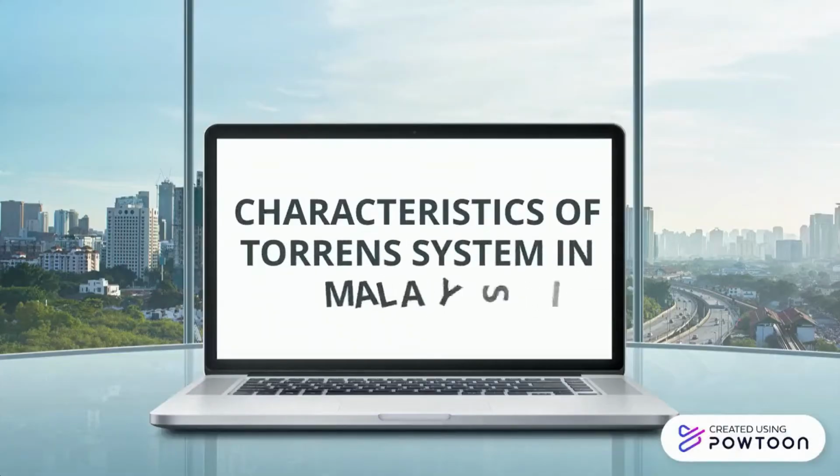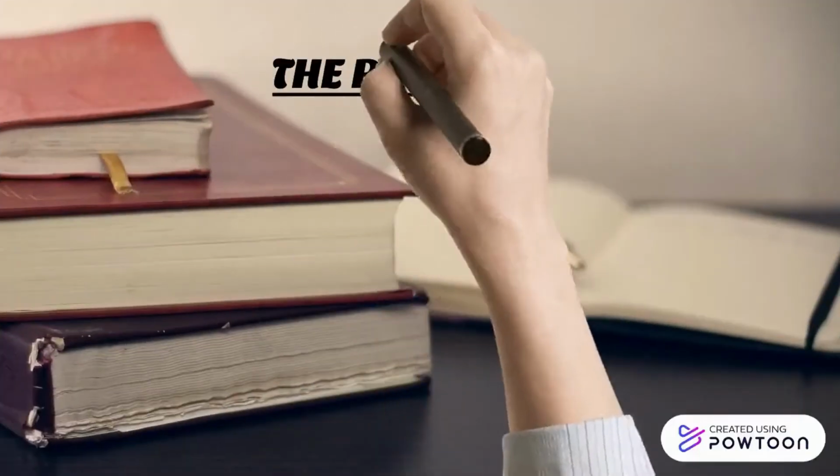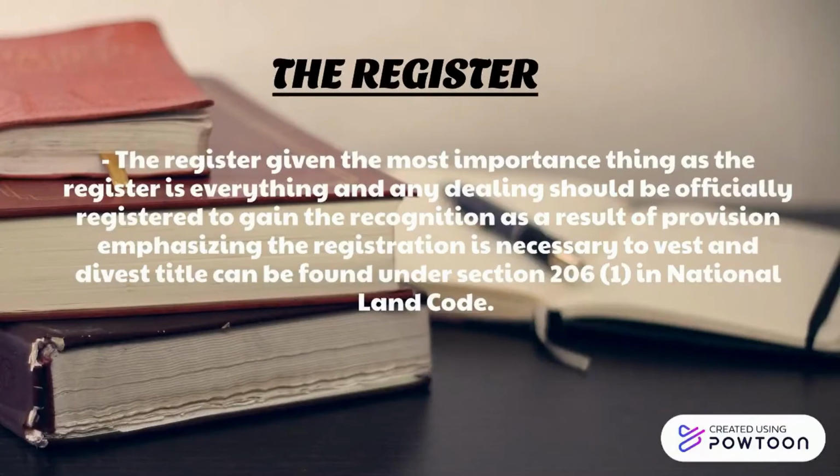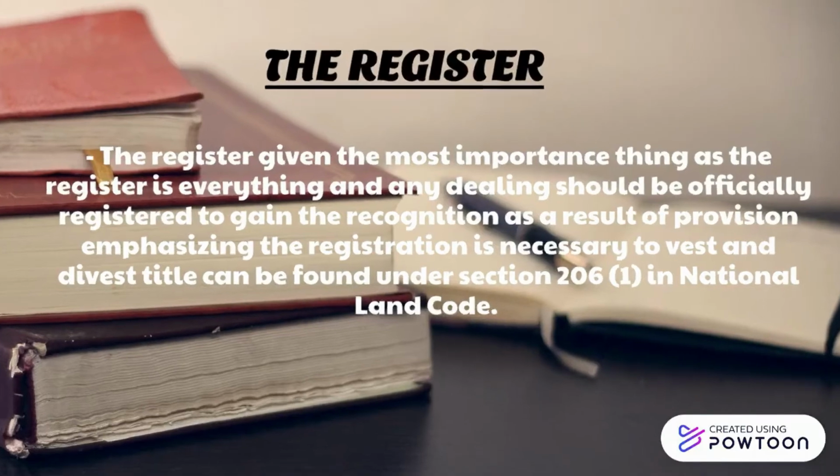Characteristics of the Torrens system in Malaysia. The first characteristic is the register. The register is given the most importance as the register is everything, and any dealing should be officially registered to gain recognition. As a result, provisions emphasizing registration are necessary. Title can be found under section 206(1) in the National Land Code.